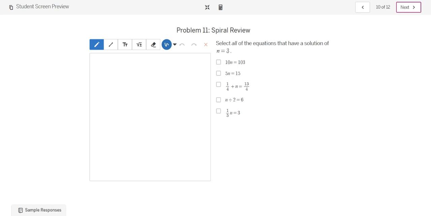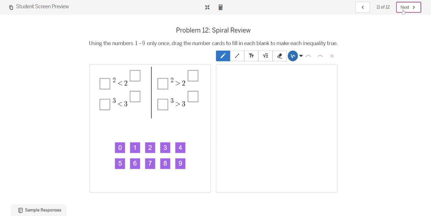Well, if n equals 3 here, 10 times 3 is not 103. It's 30. But that one works. 13/4 is the same as 3 and 1/4. 3 divided by 2 is not 6. And 1/3 of 3 is not 3. It's 1. Oh wow. Okay, so you're going to try a bunch of different stuff here.